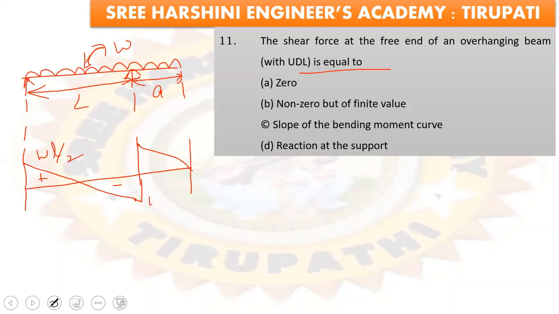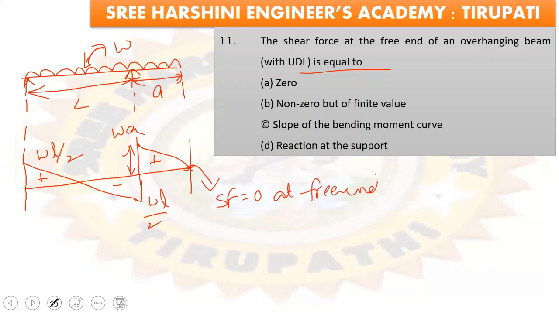Here also WL by 2. So here positive, the shear force here is W into A. So the shear force is 0 at the free end. Shear force is 0 at the free end of an overhanging beam. Keep this point in your mind. Okay, that means what they asked, shear force at the free end of an overhanging beam is 0.